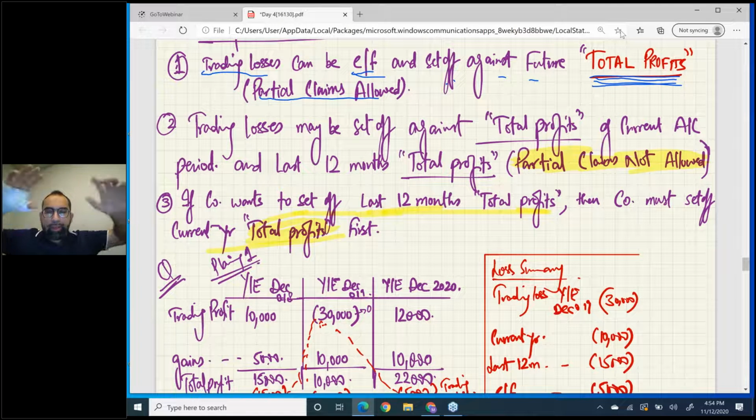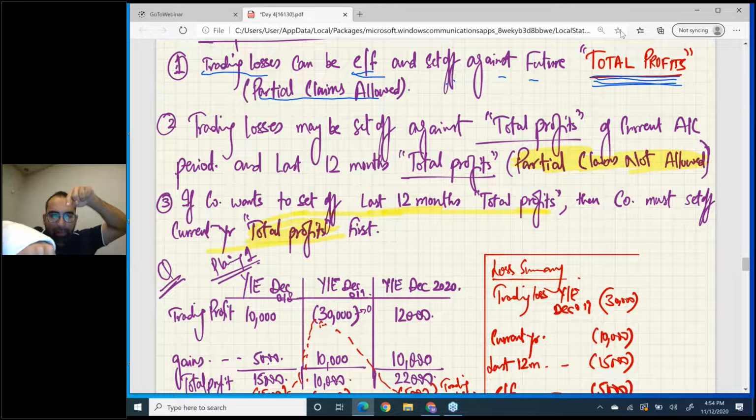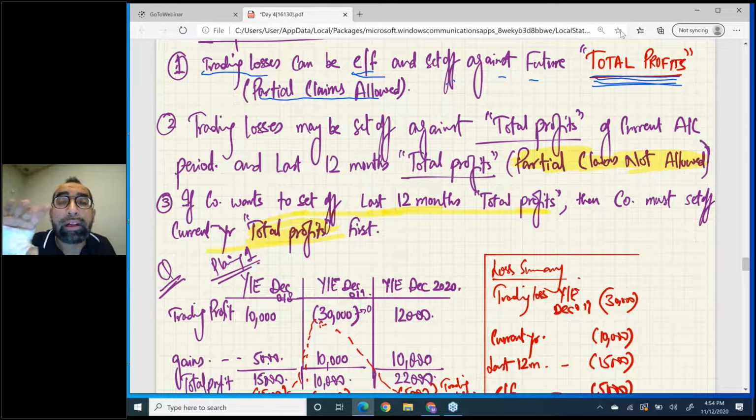Trading losses, look here. Trading loss of any period can be set off against total profits of the same period, right? And the last 12 months, count 12 months, last 12 months total profits.